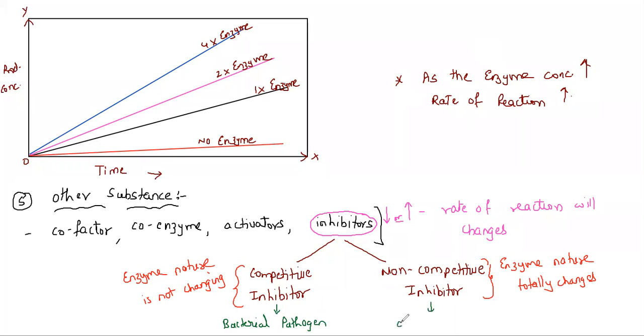But in case of cyanide poisoning, I can say that is a non-competitive inhibitor. So this is what we need to understand here. This is competitive and non-competitive inhibitors. Few very small but very important definitions, students, that we all need to know, because in your exam they can ask what are the meanings of these terms.